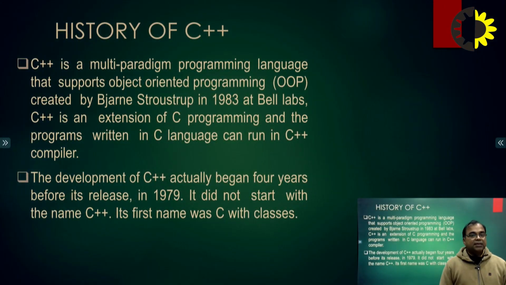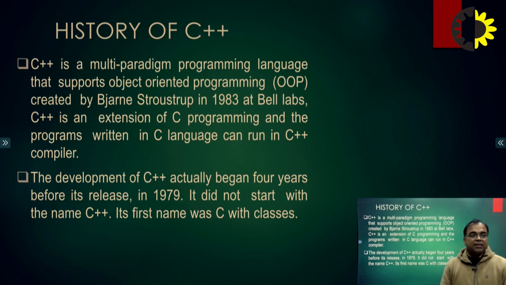This was created by Bjarne Stroustrup in 1983 at Bell Labs. He started this C++ programming, an extension of the C programming language.